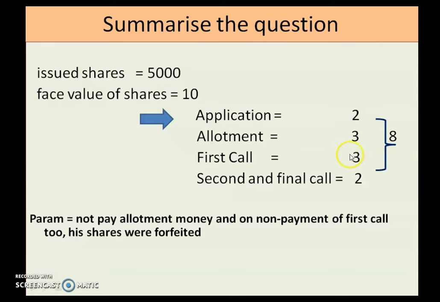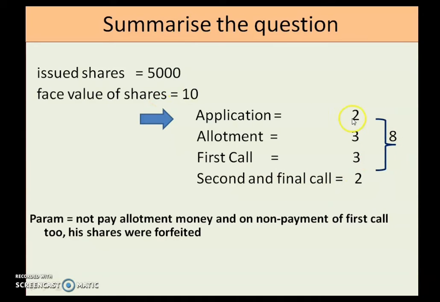So in this case 2 plus 3 plus 3, that is 8 rupees, is called up so far by the company. The company has called 8 rupees, that is application 2 rupees, allotment 3 rupees and first call of 3 rupees. So in total 8 rupees have been called up by the company so far.